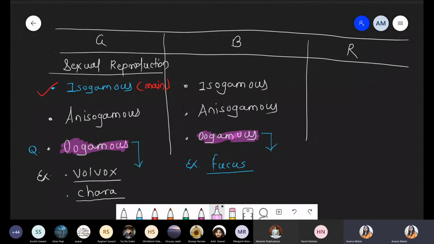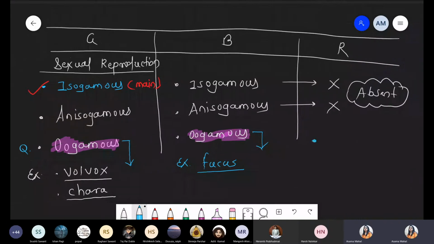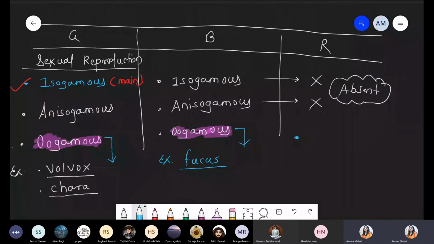Got it? Now, one change with respect to red algae. In red algae, the first type, isogamous, as well as anisogamous, these two types are totally absent. But there is a presence of the most advanced sexual mode of reproduction, that is oogamous.